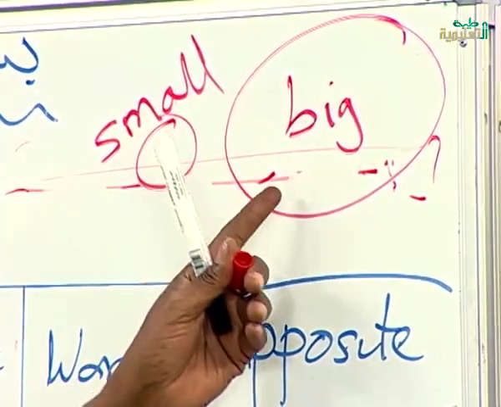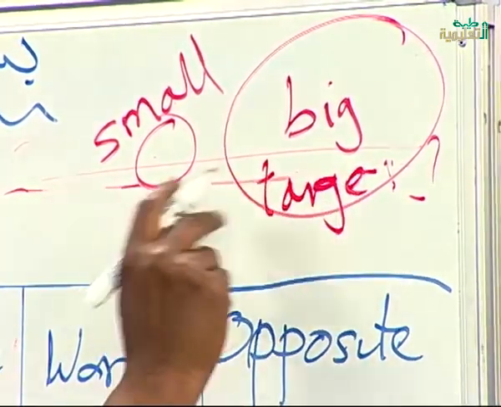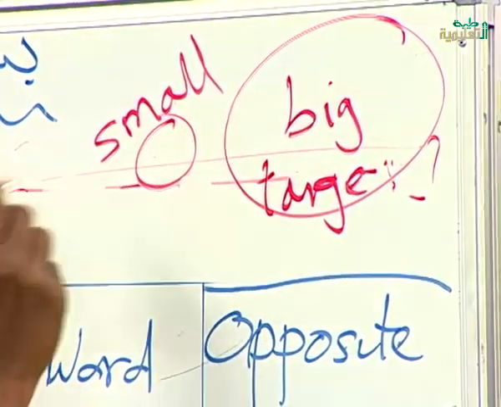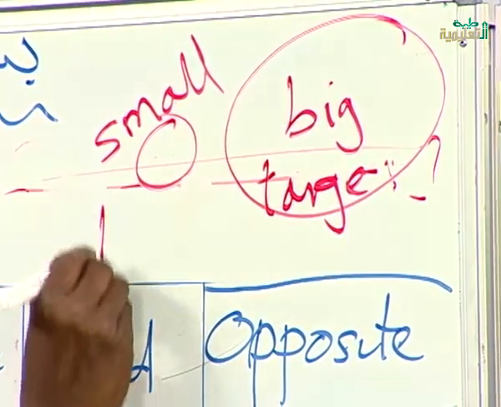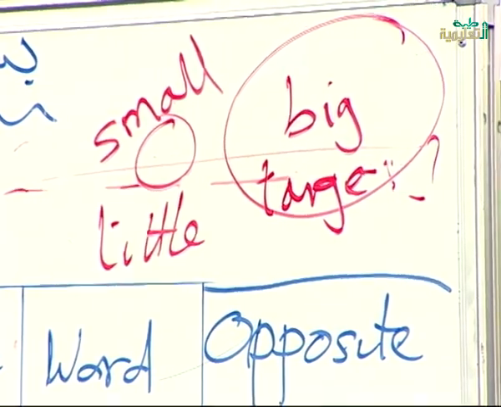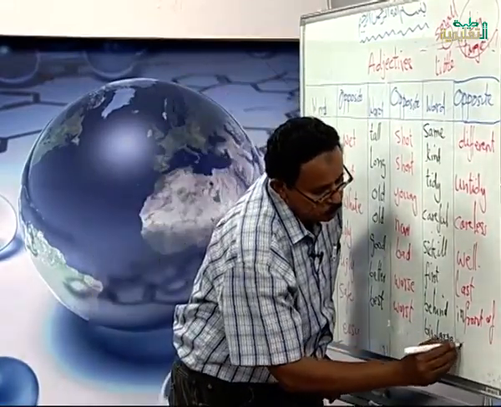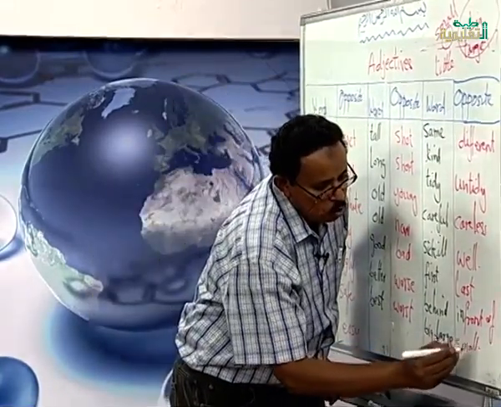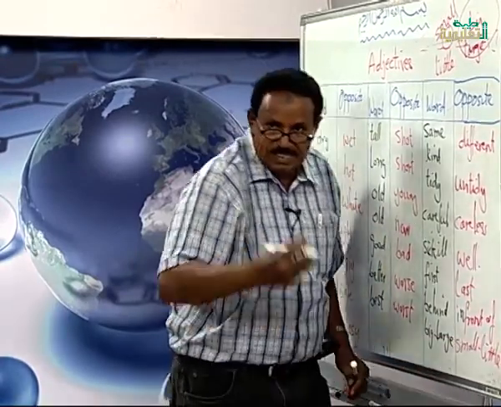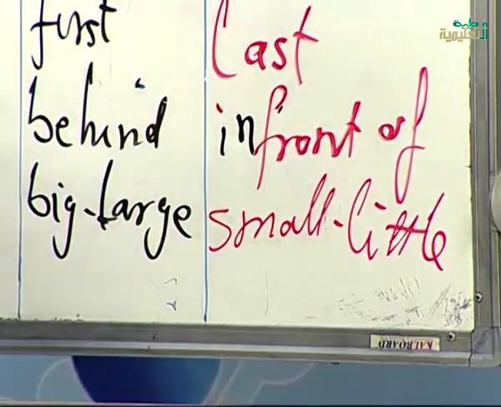The circle on the left is large. Also big and large have the same meaning. The circle on the right is small or little. Big and large, the opposite of them is small or little. When something is little means it's small. Okay? Let us move to the next one.